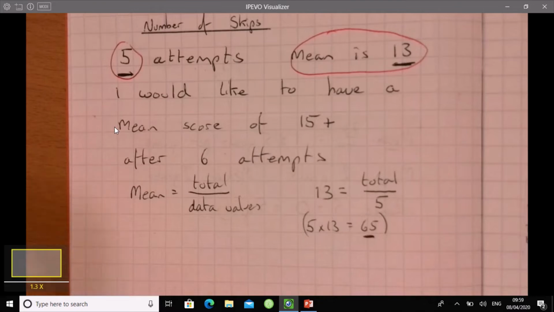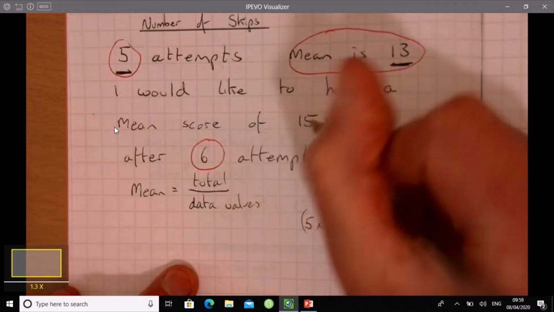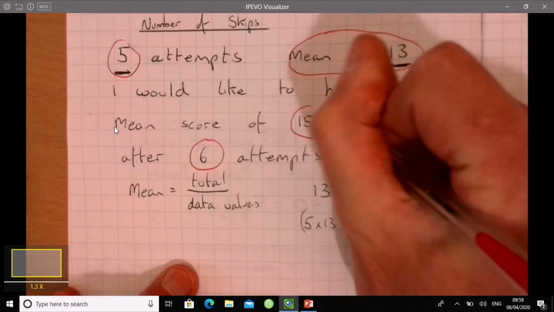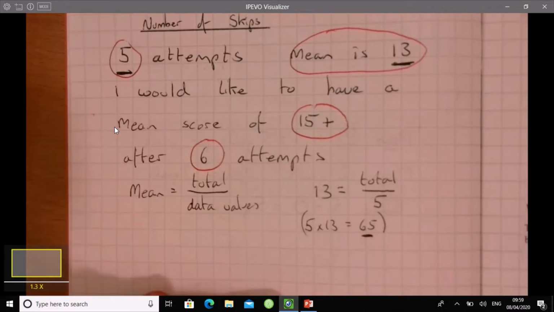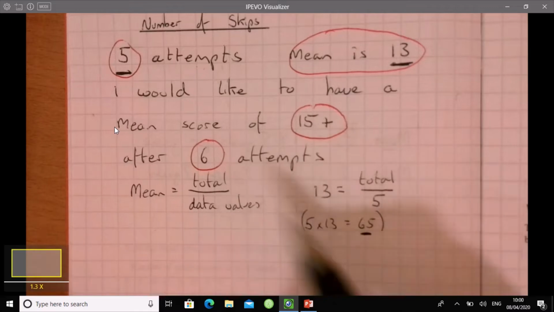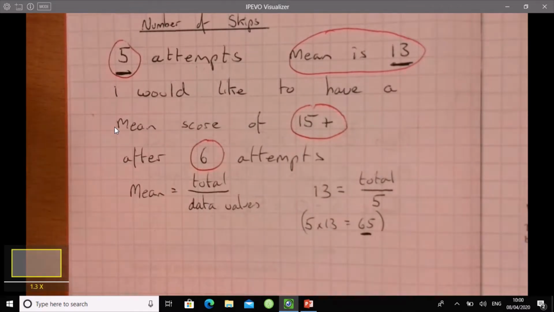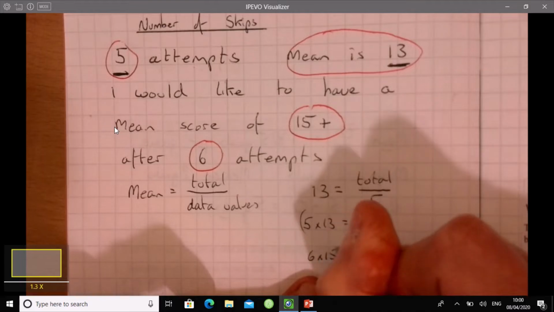So now what we need to do is work out, okay, how many do I want to get on my last skip? Remember, I want to get a mean of at least 15. So let's do exactly the same thing. I want the mean to be 15 after 6 goes. So that means 6 times 15.